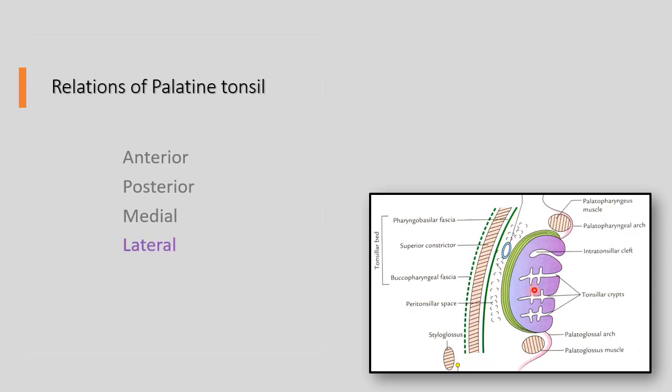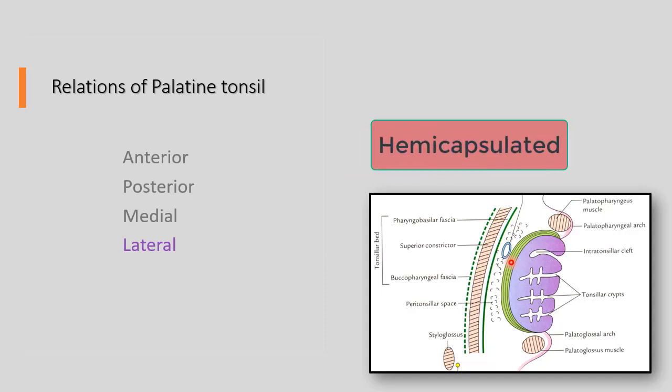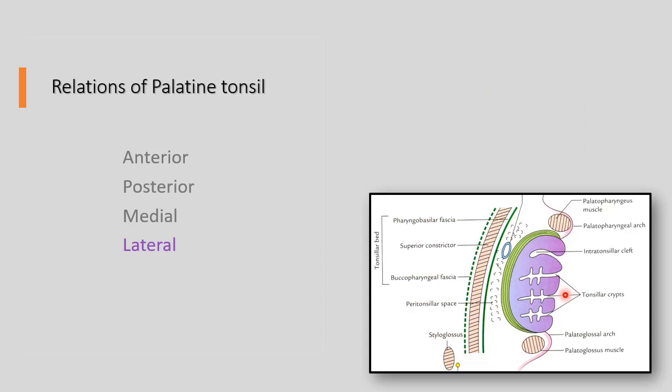The lateral relations here, on the lateral aspect of the palatine tonsil, it is having capsule. The connective tissue is fibrous. It covers it like a capsule. So we can say palatine tonsil is hemicapsulated. Only on its lateral side it is capsulated, but not on the medial side, because it has to reach the antigens which are present in the food, or food materials which are bringing the antigen have to be presented to the underlying lymphocyte aggregation which are happening here within the mass of palatine tonsil.